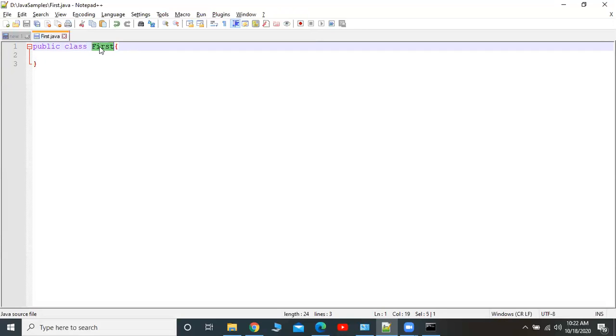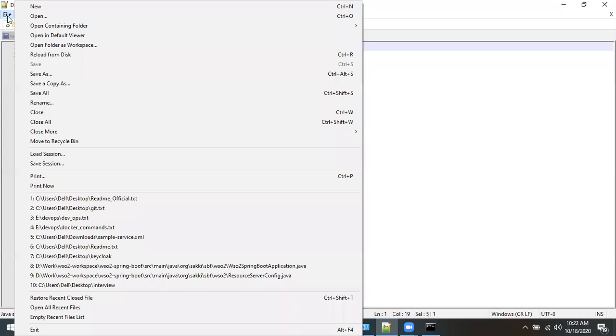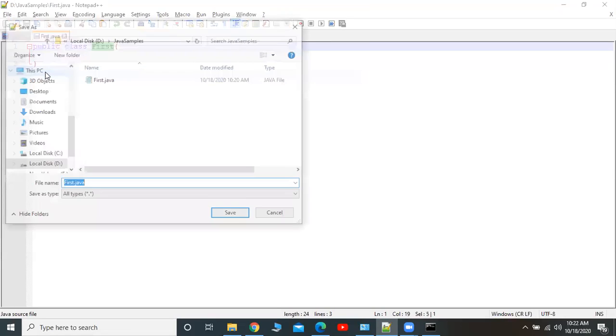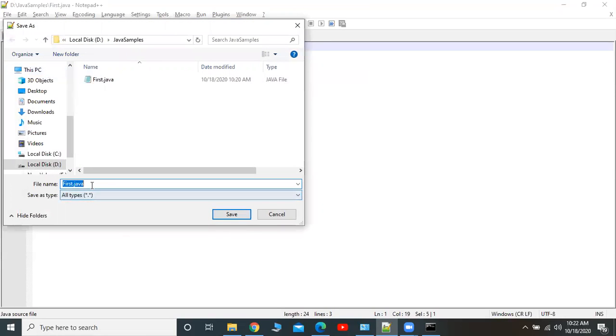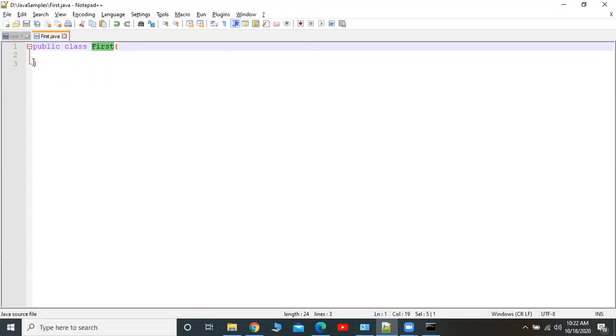Now, first is the name of the class, so you have to save this file as first.java. Whenever you are saving the file, that file should end with .java, like .txt or an .exe file. In the same way, we have to save this Java program with the extension .java. Yes, this is very important.